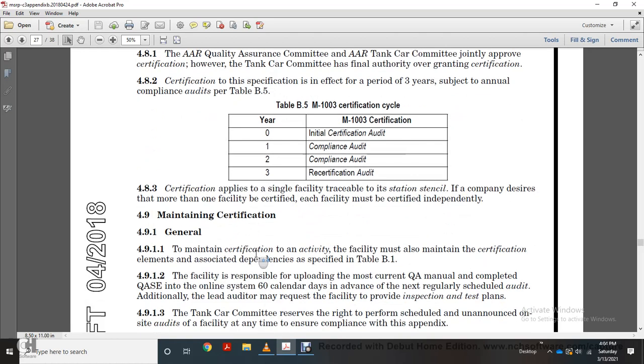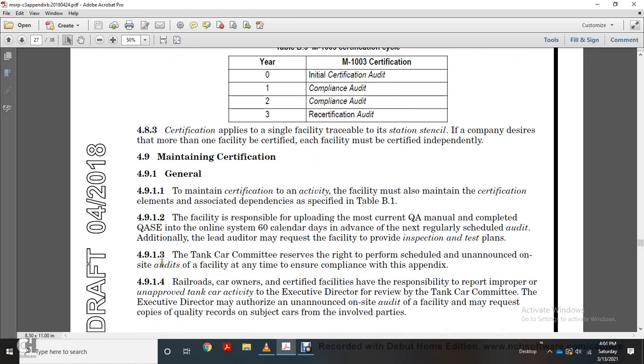4.9. Maintaining certification, general. To maintain certification, the facility must also maintain certification elements associated by dependency, as specified in Table B1. The facility is responsible for uploading its most current quality assurance manual, complete with quality assurance SE, to the online system 60 calendar days in advance of the next regularly scheduled audit. Additionally, the lead auditor may request the facility to provide an inspection and test plan.